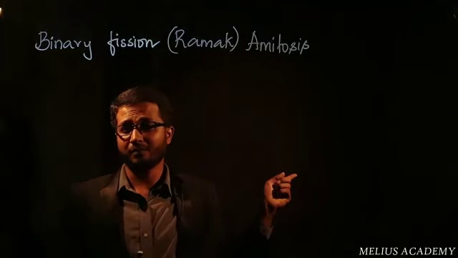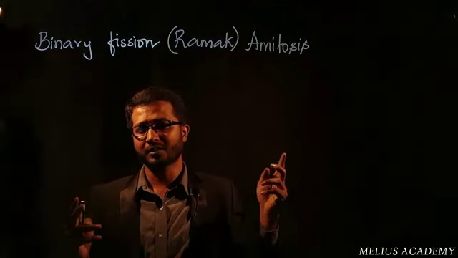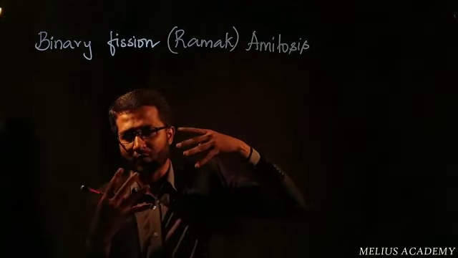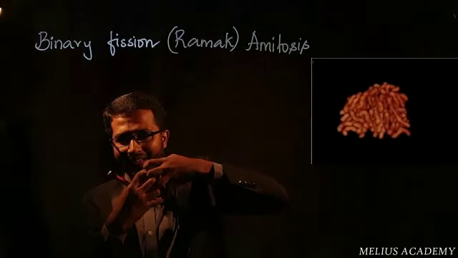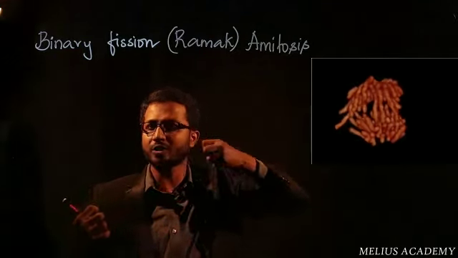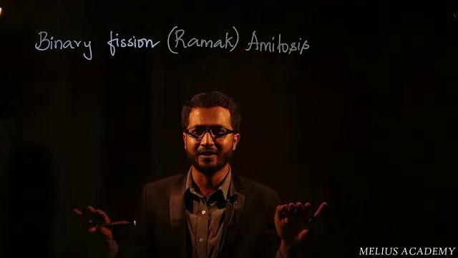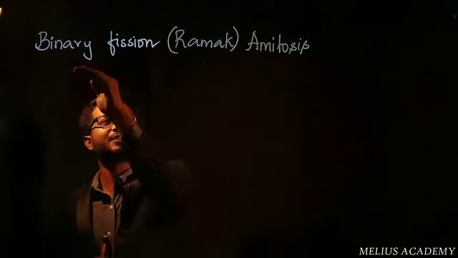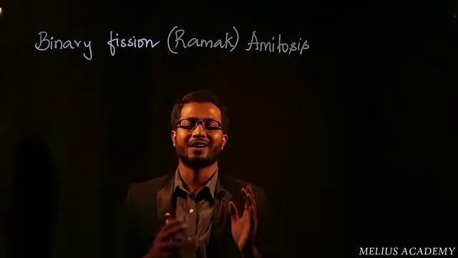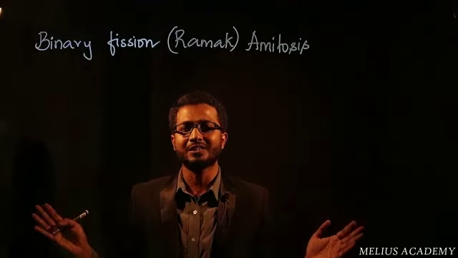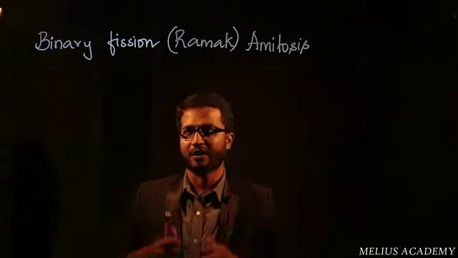If you recall mitosis, it is a process where you see spindle fibers being formed from opposite poles, which will attach to chromosomes and then pull them towards opposite poles. That formation of spindle fiber is avoided in amitosis. So binary fission is a kind of amitosis wherein a cell will divide into two daughter cells but there is no formation of spindle fiber.